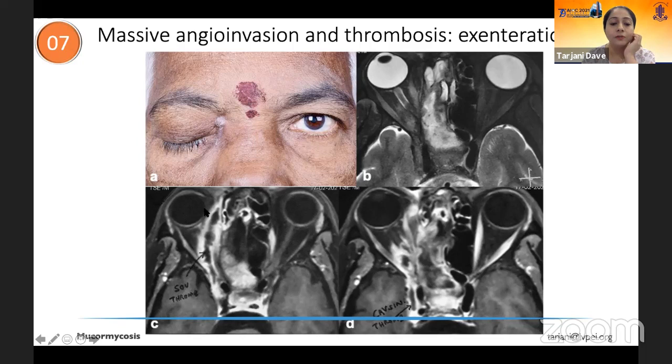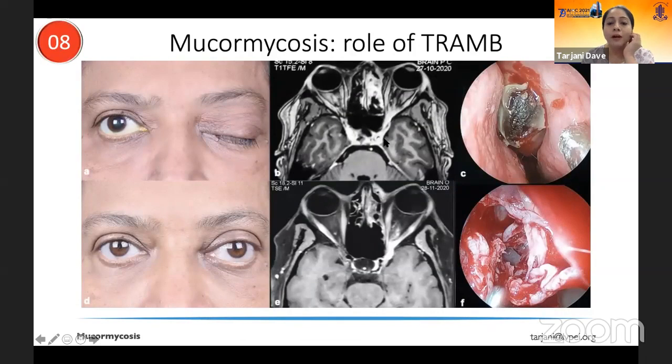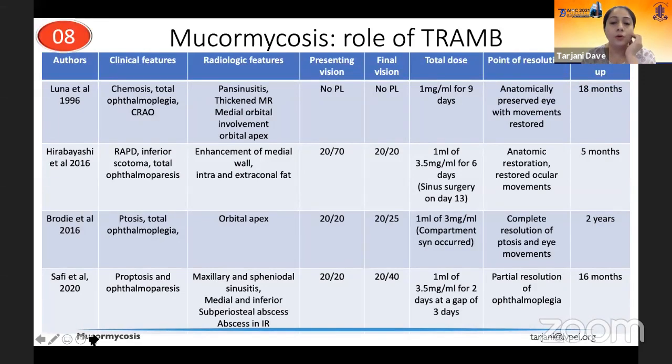Now, these kind of patients with massive orbital involvement, there's nothing else that you can do but exenteration to give him a fighting chance to live. But if you have minimal orbital involvement, which is taking up contrast, then it means that the blood vessels there are patent, and whatever systemic amphotericin B you give along with local amphotericin B behind the eye is going to work. And this is a patient in whose case ophthalmoplegia partly reversed, and we did not require to perform an exenteration. So there is very limited literature on the role of transcutaneous retrobulbar amphotericin B in these patients.